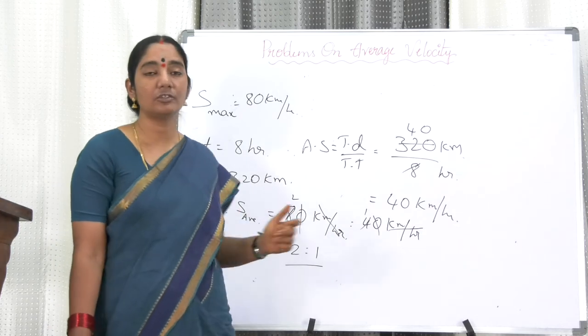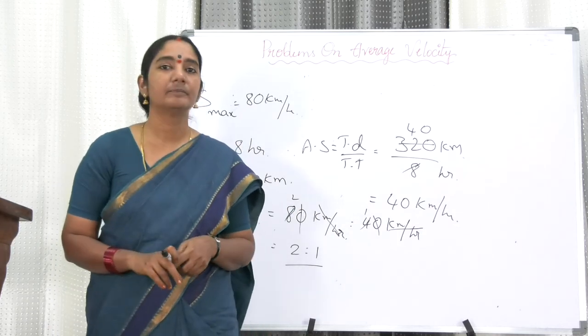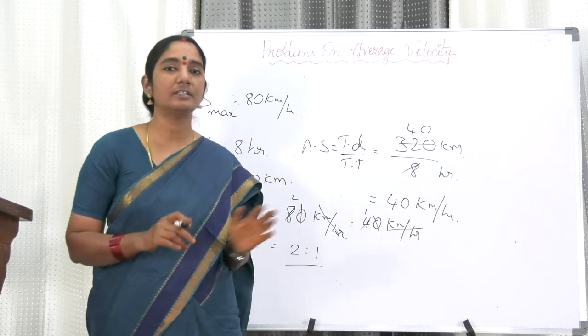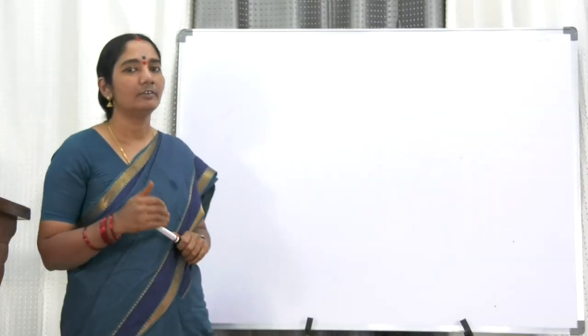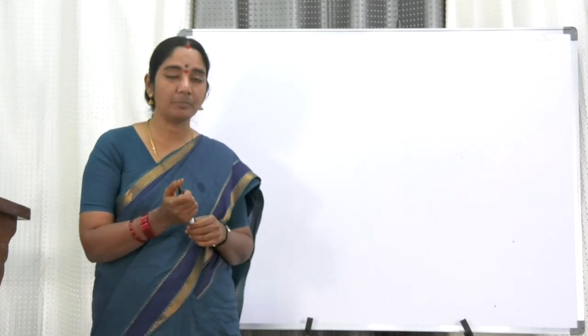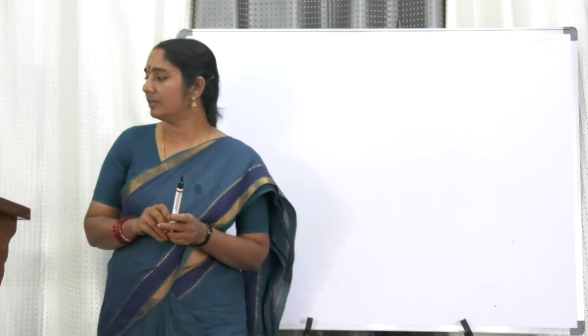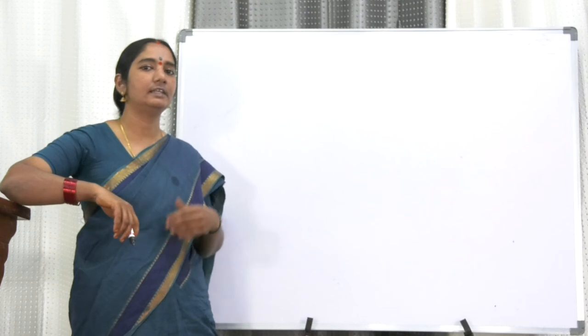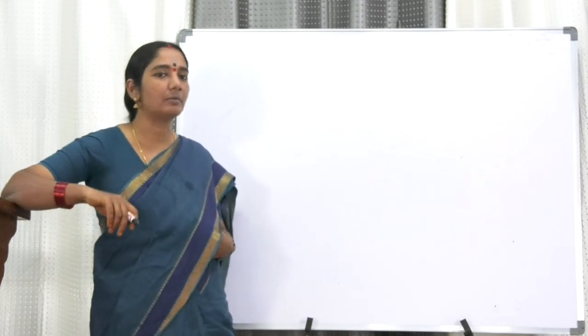Madam, so 2:1 is the ratio. I think most of the students might be doing it much faster than me. I think you understood some of the concept. Now we are doing kinematics and trying to solve some problems related to average speed and average velocities. So let us see one more application, one more problem.